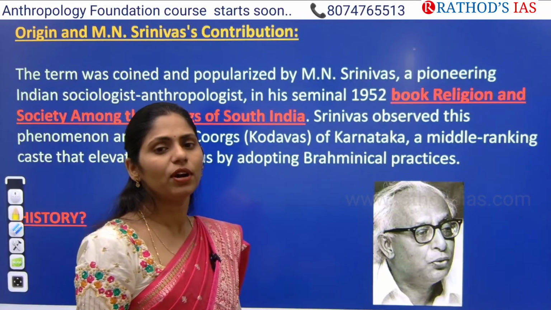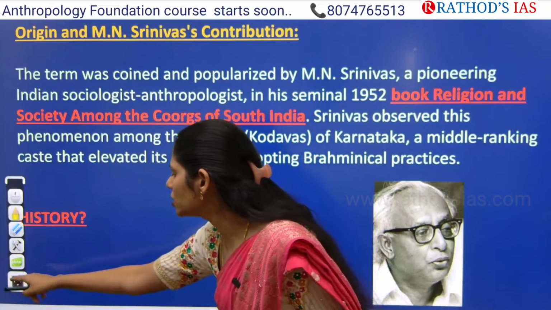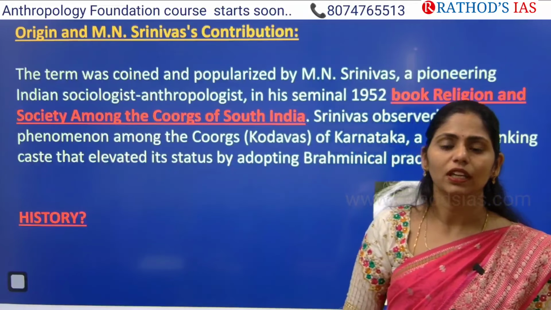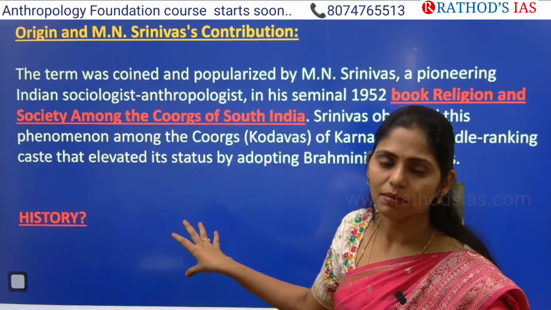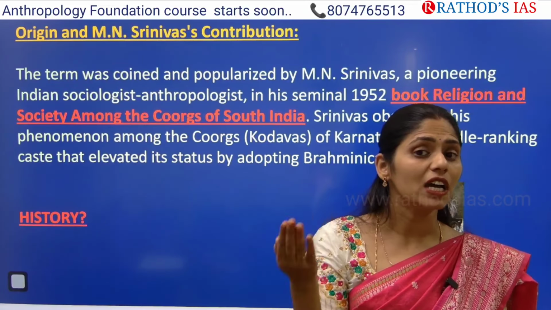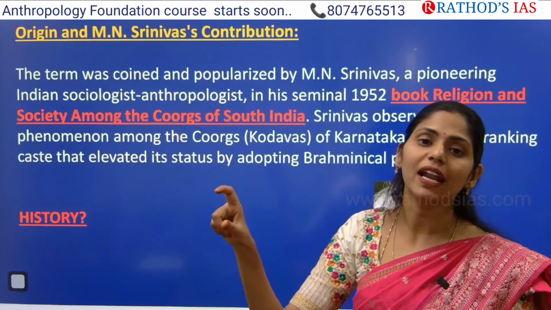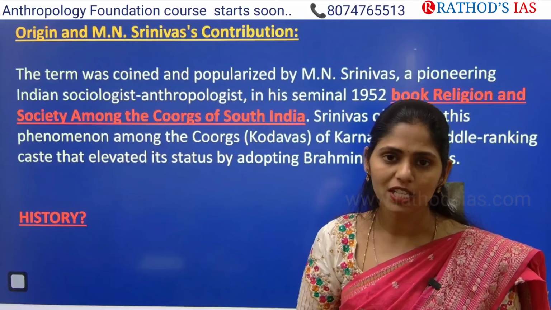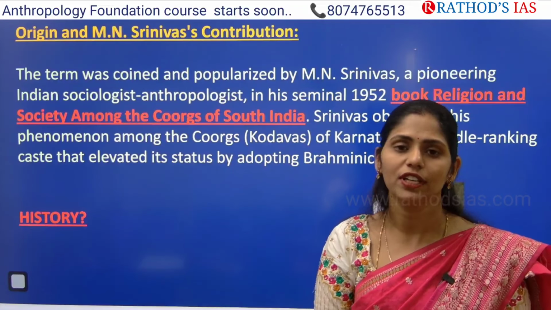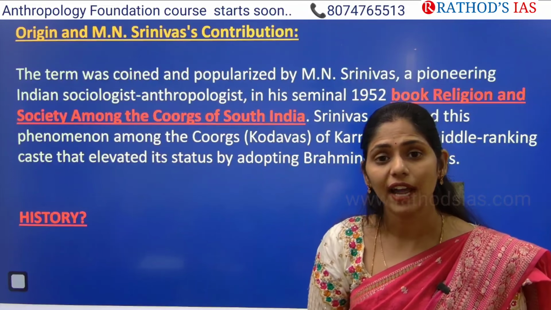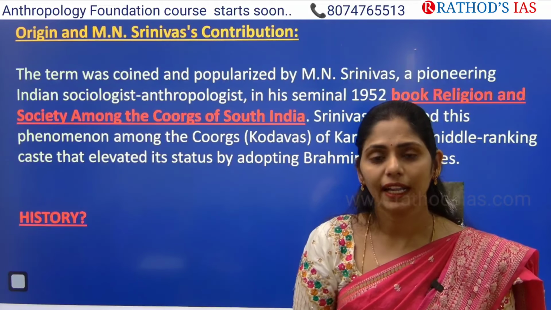And if you see the history of Sanskritisation, if you go back to our ancient texts like Manusmriti and even Mahabharata, yes, we have this concept of claiming high caste status by low caste people, but there it was written as Brahmanization. That means lower caste people adopt the rituals, traditions and culture, and certain lifestyle modifications, and they claim that they are Brahmins.